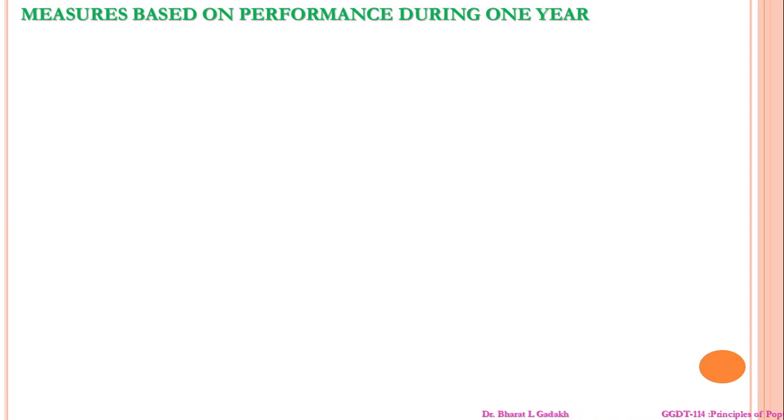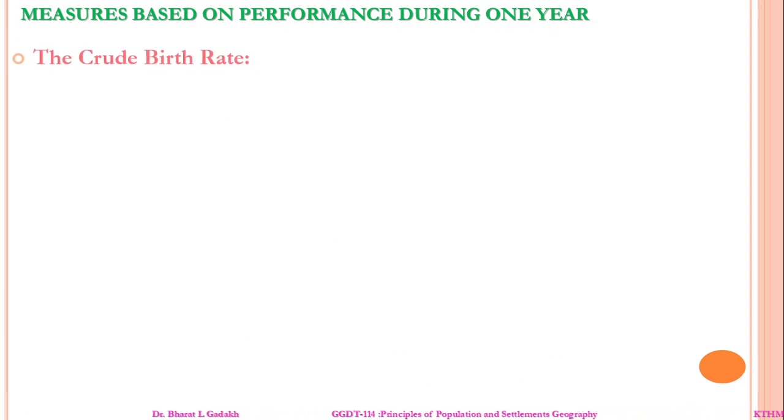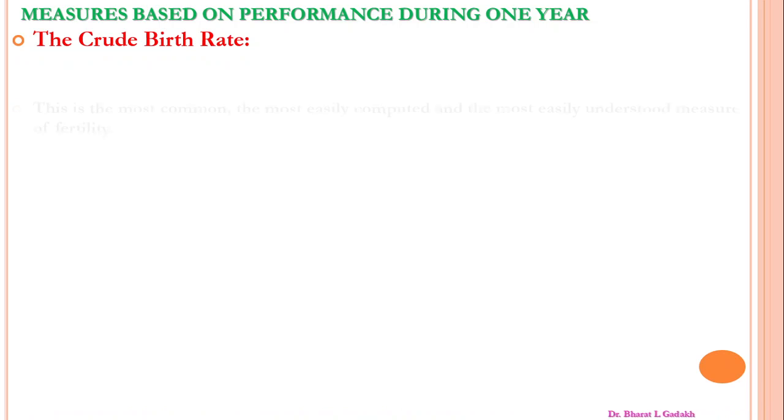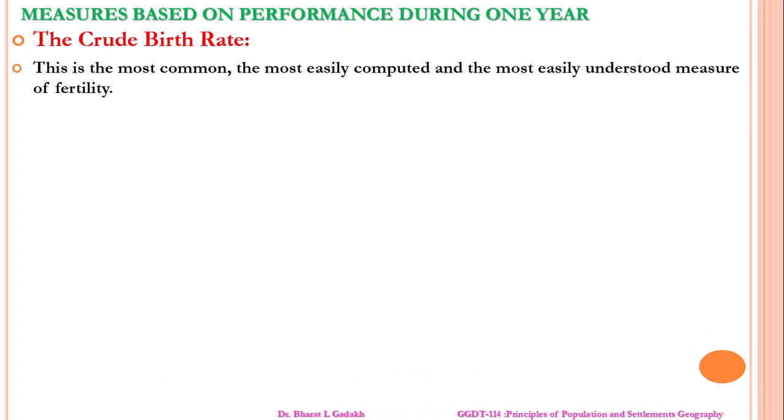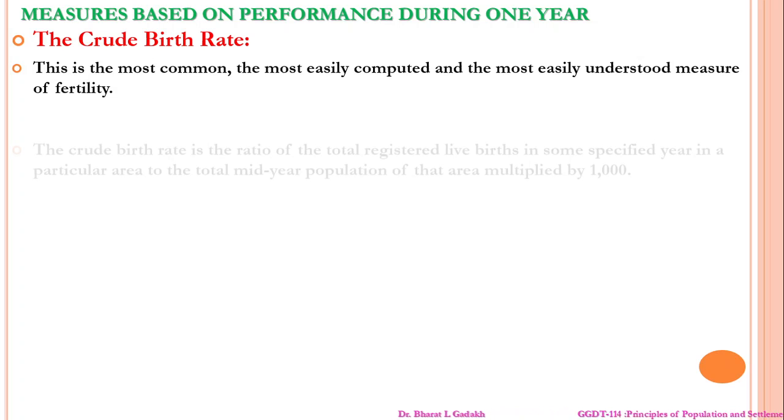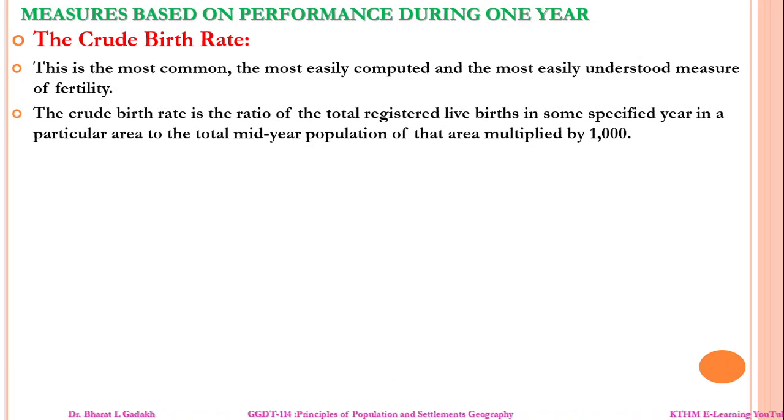Now, measurement based on performance during the 1 year. Here, the crude birth rate. The crude birth rate is the most common, the most easily computed and the most easily understood measure of fertility. The crude birth rate is the ratio of the total registered live births in some specific year in a particular area to the total mid-year population of that area, multiplied by 1000.